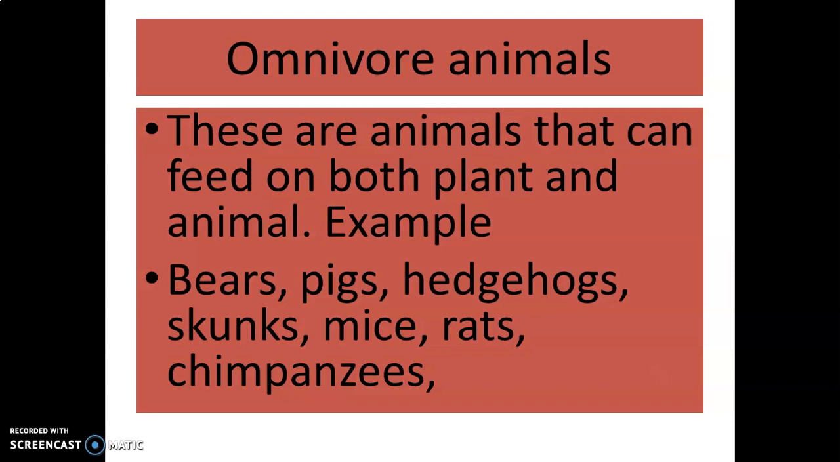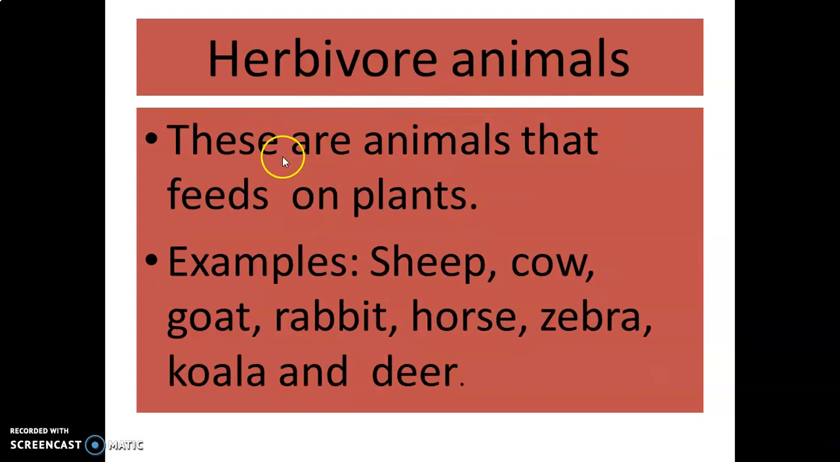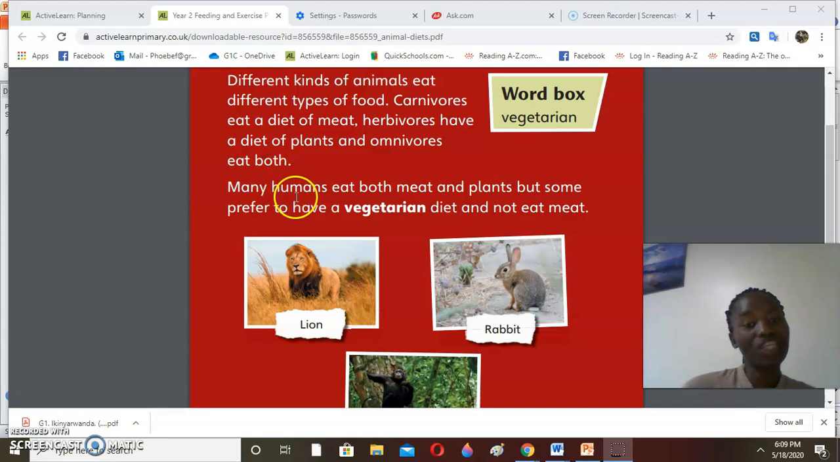And the last one is the herbivore animals. These are animals that feed on plants. Examples: sheep, cow, goat, rabbit, horse, zebra, koala, and deer. These animals feed on plants. That's why they are known as herbivores. So meat and plants, just like I told you. But some prefer to have a vegetarian diet and not eat meat.